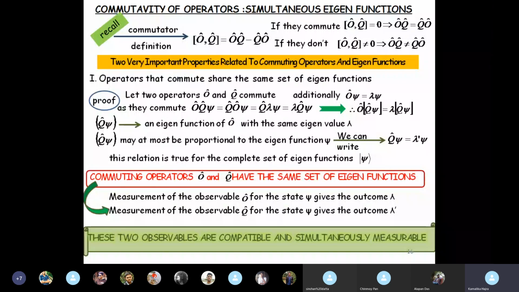But both have the same eigenfunction psi. So the system stays in the same state psi for measurement of both Q and O. And therefore, there will be no problem for you to measure such two quantities simultaneously. All right.